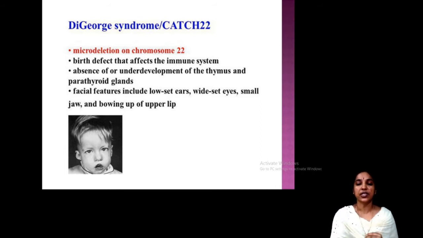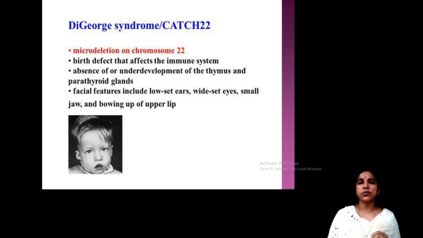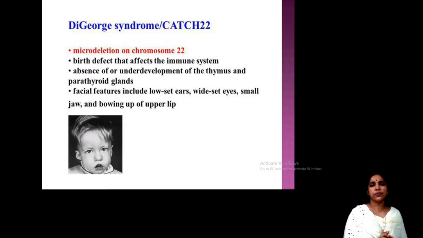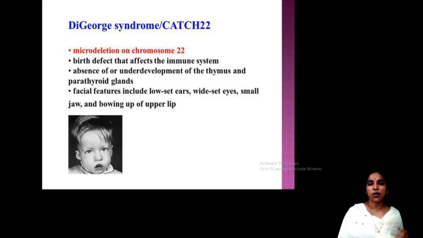So, that is all for DiGeorge syndrome. What are the symptoms, and what is the reason for this mutation: the deletion of chromosome number 22 or chromosome number 10. It is known by different names, and more than hundreds of symptoms are associated with DiGeorge syndrome.